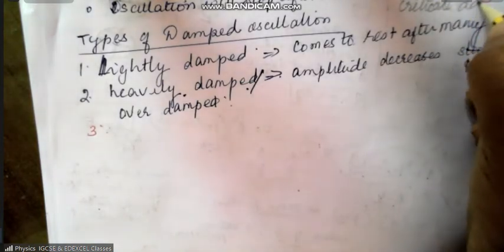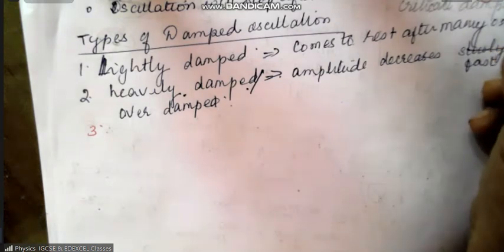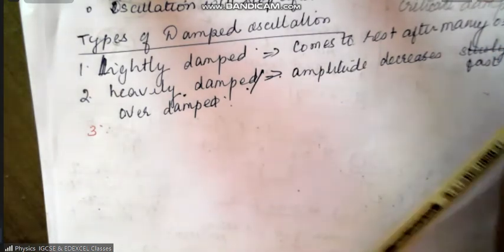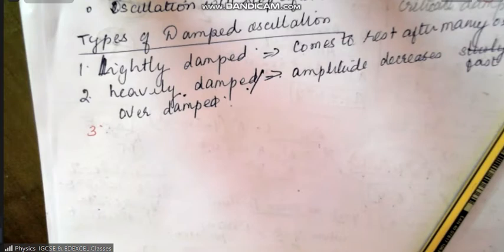Critical damping. So this is important: critically damped, over damped, and under damped. Okay, so now we have very little left, that is